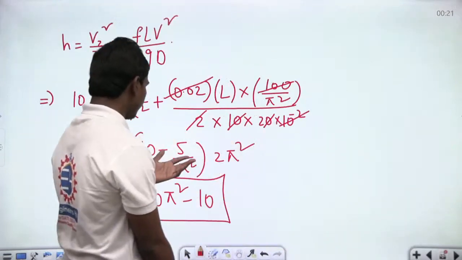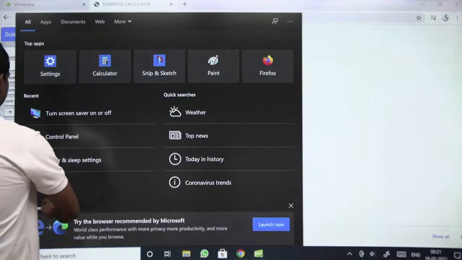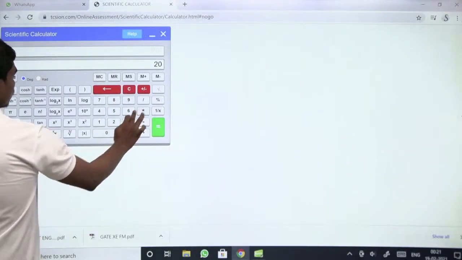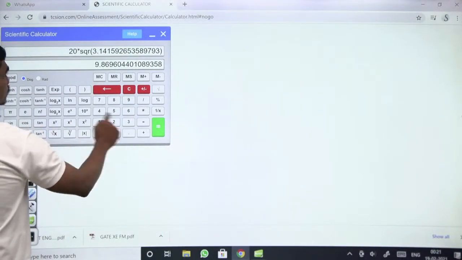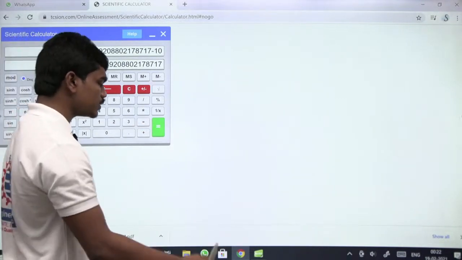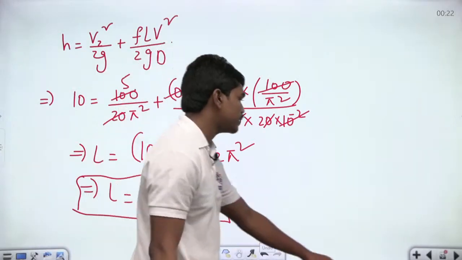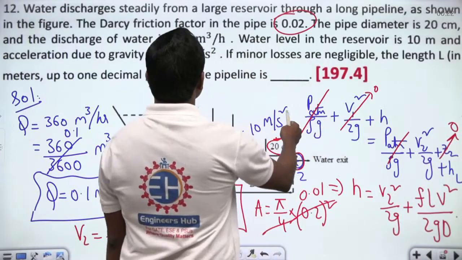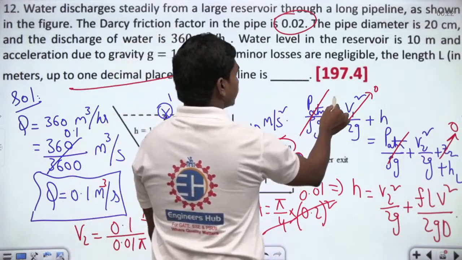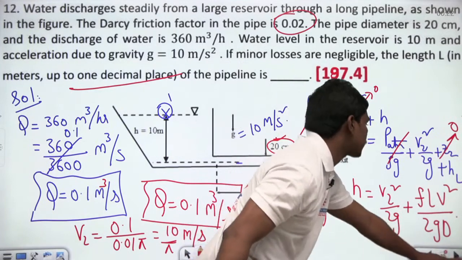So we know 20 pi square minus 10 is the value. So now let us calculate this. 20 pi square minus 10, which is 187.39, so 187.4 if you round off to one decimal place. Then this is not 197, I'm sorry, this is 187. Okay, so 187.4 is the correct answer.